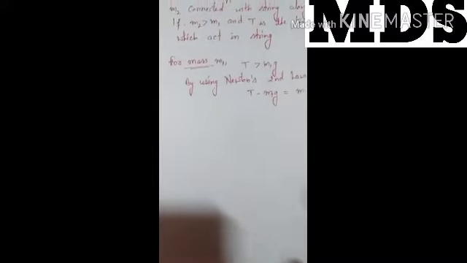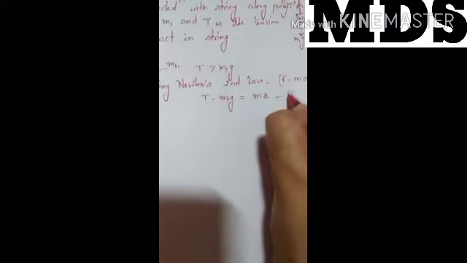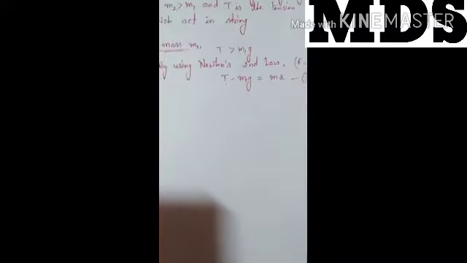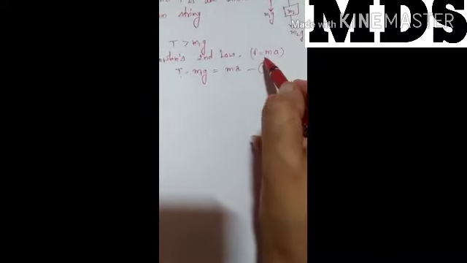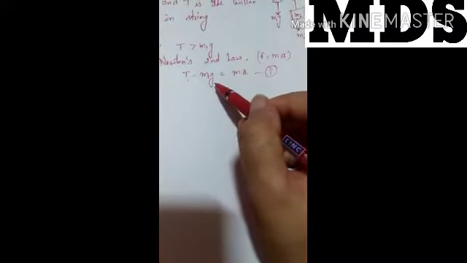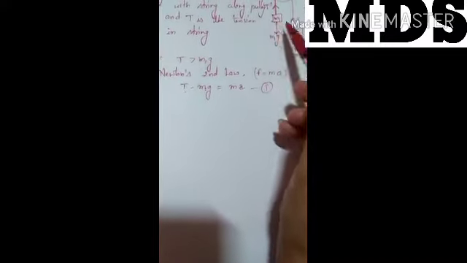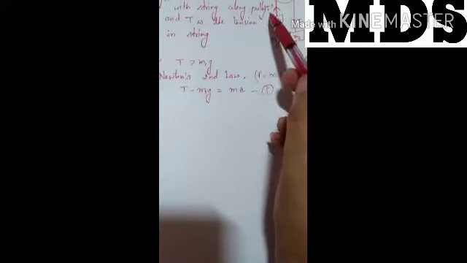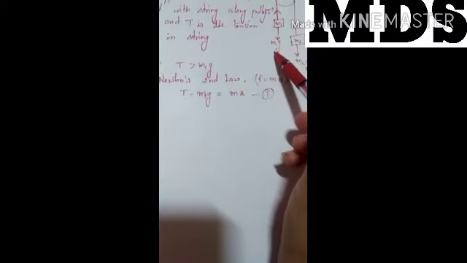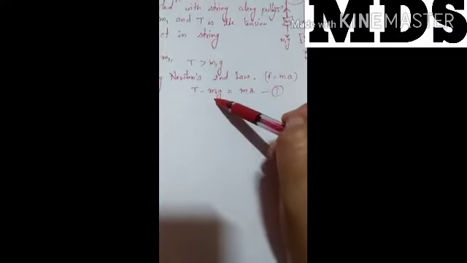Now we can write the first equation. Everyone knows we will follow the equilibrium condition. Taking m1 is less than m2, then T is greater than m1g, that's why we will take T minus m1g.